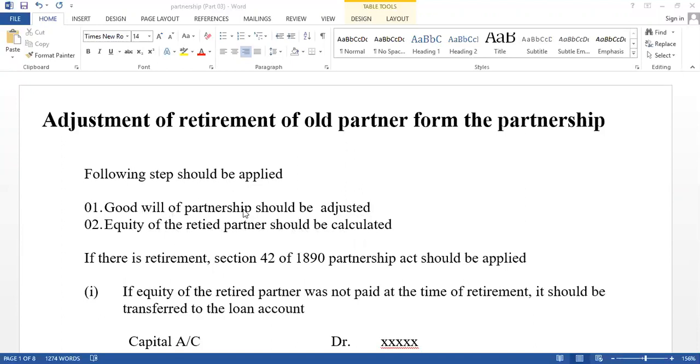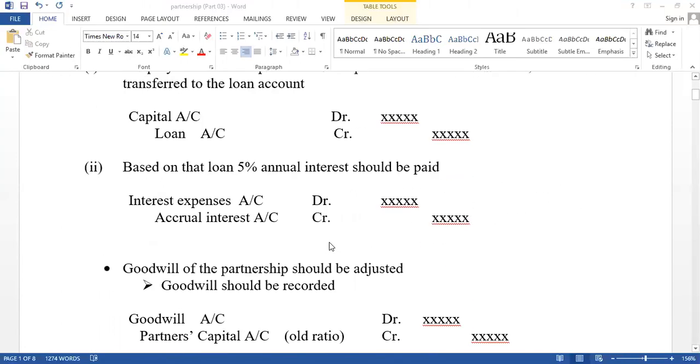And think how to adjust goodwill also. And you have to apply section 42 of the 1890 Partnership Act also. Section 42 is relevant for retirement parts. There are two adjustments that should be done. First one, I am going to discuss beginning of the retirements. After that I will discuss end of the retirements. For the first one, see the example.